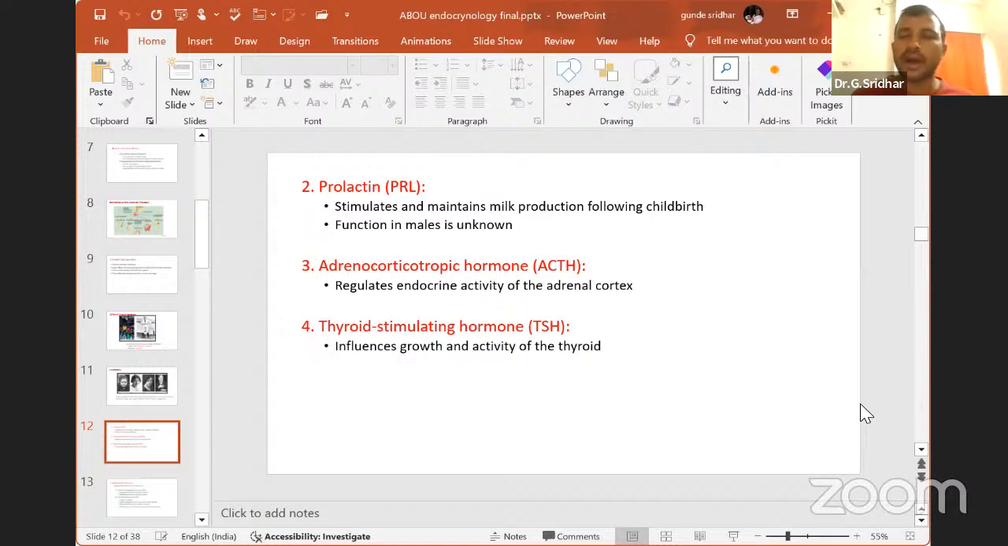Then the next hormone is called adrenocorticotropic hormone. You can see here, adreno means adrenal gland, cortico means cortex region. Tropic means the hormone which is activating the other endocrine gland. That's why the name came as tropic. ACTH mainly regulates the activity of your adrenal cortex. So that's why this is called a tropic hormone. Then you can see the thyroid tropic hormone or thyroid stimulating hormone, which will influence your thyroid gland. Same thing, this ACTH and TSH are also activated by the hypothalamus.